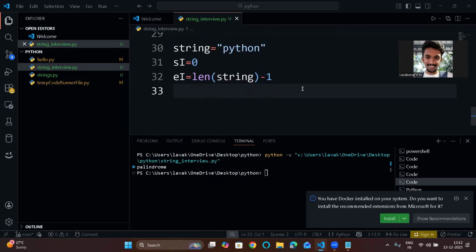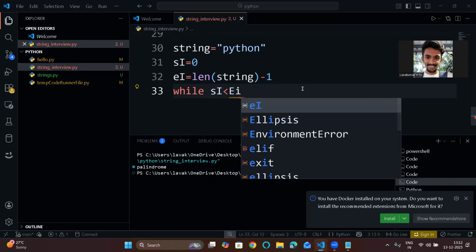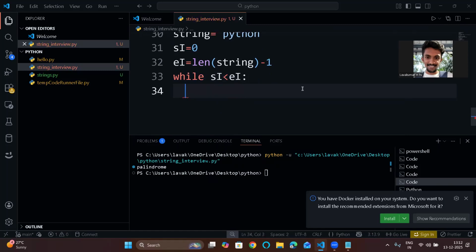Now you will use a while loop instead of a for loop. While si less than ei. Why am I taking this condition? Because this is a center point. Let's take p and n. The iteration starts: first si will be p and ei will be n. Next you will increment the starting index to the second, that is y, and decrement the ending index. Let me write the complete code and I will explain.